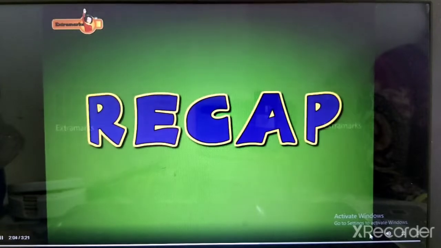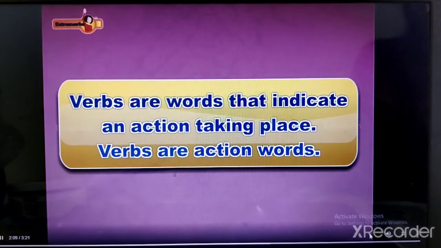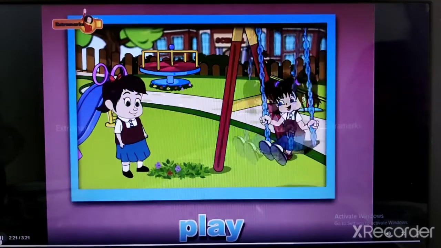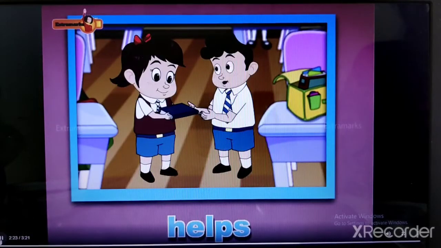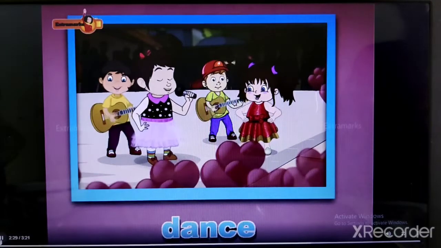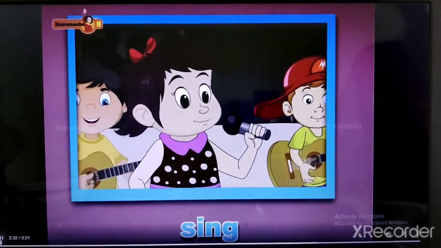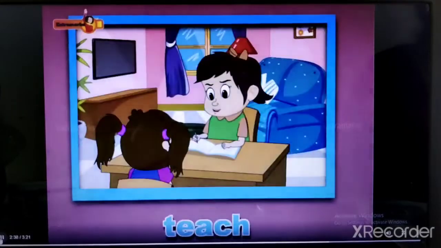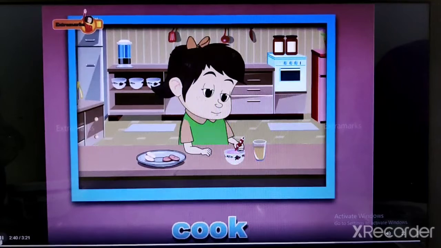Let's have a quick revision of what we have learned today. Verbs are words that indicate an action taking place. Verbs are action words. Some of the verbs we came across in the story are tells, play, helps, laugh, study, dance, sing, watch, swim, teach, cook. Project work.